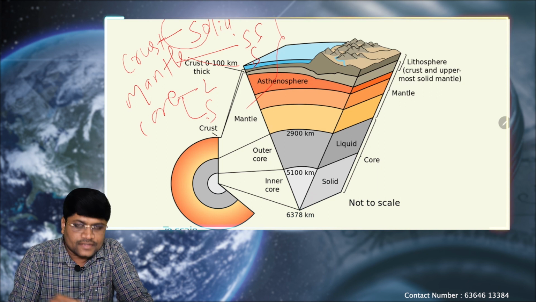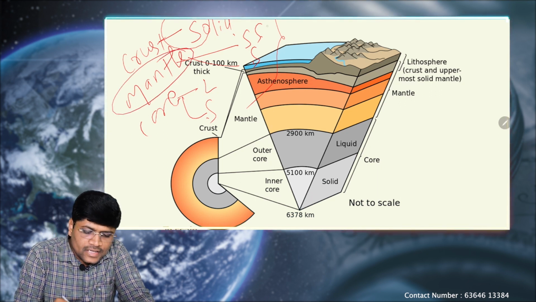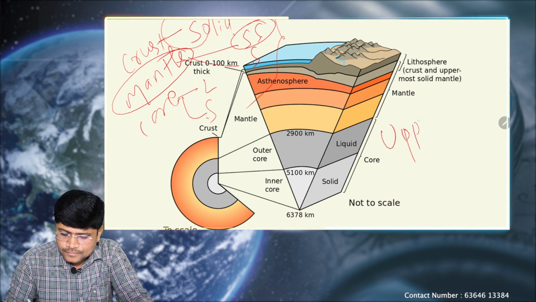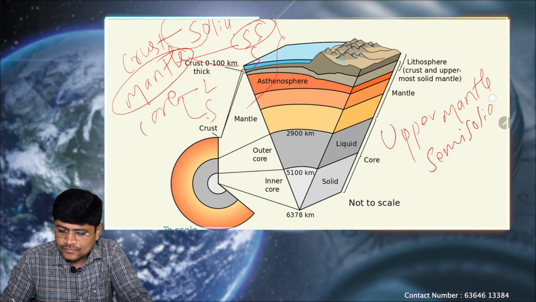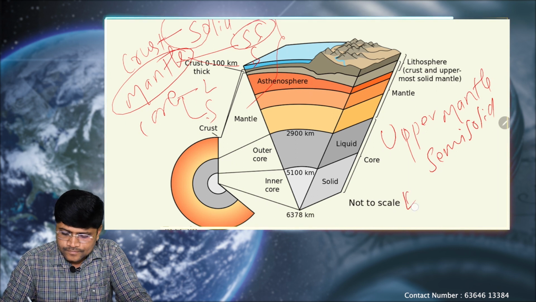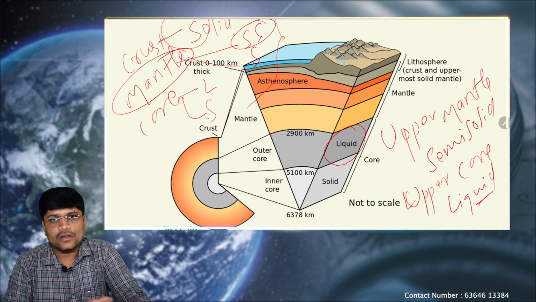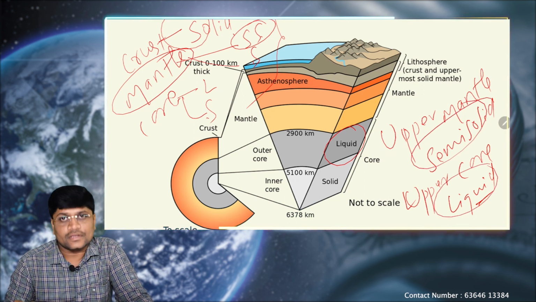Need not remember all this. Just remember the 2 exceptions. First one in the order, the mantle is the semi-solid one, the upper mantle. Upper mantle is semi-solid and the upper core is liquid. Rest all are completely solid. Okay, so if you know these 2, it's correct.